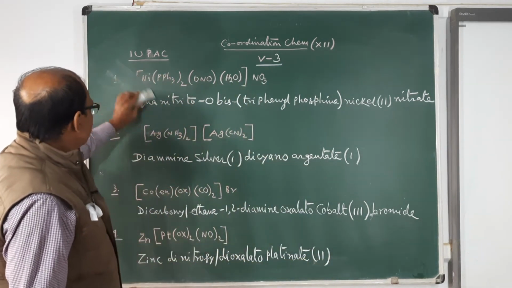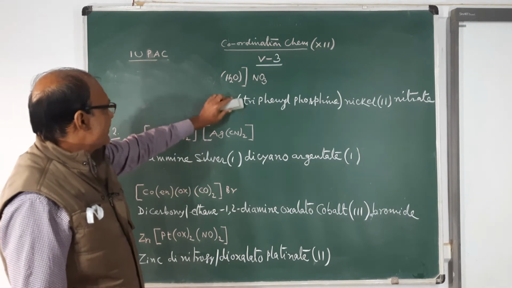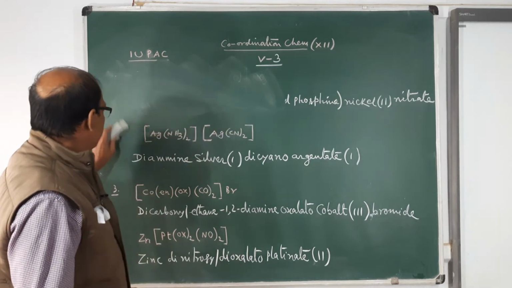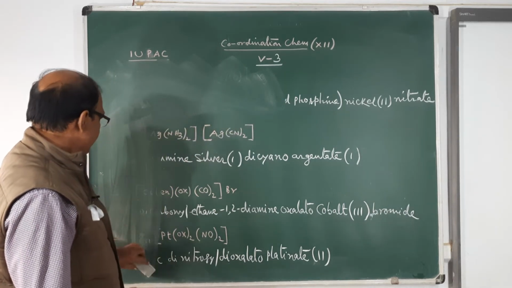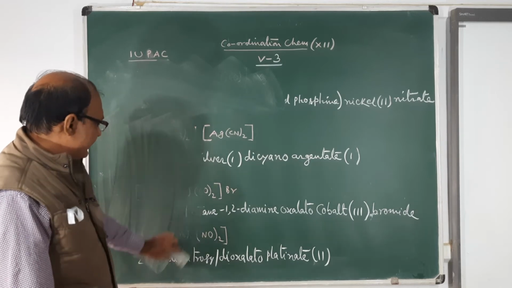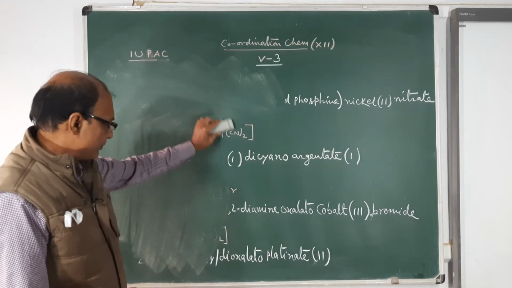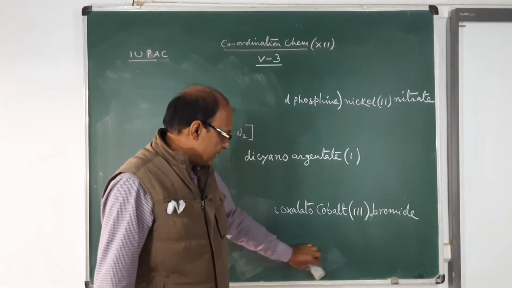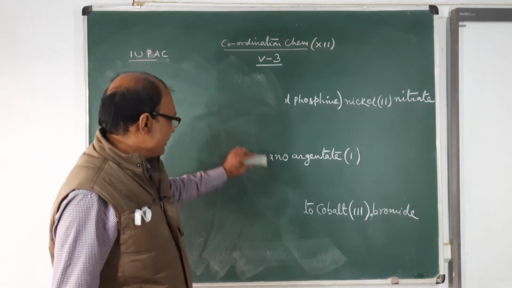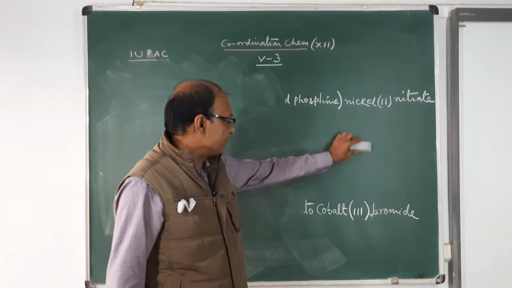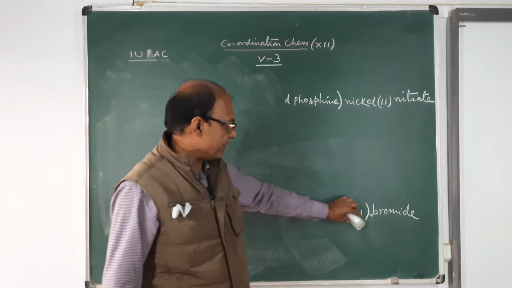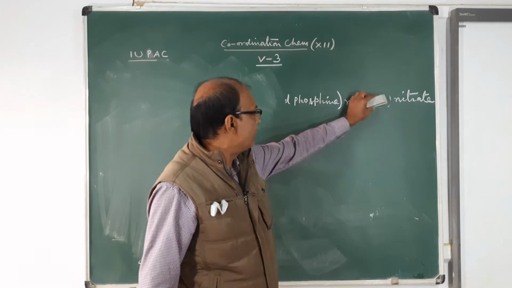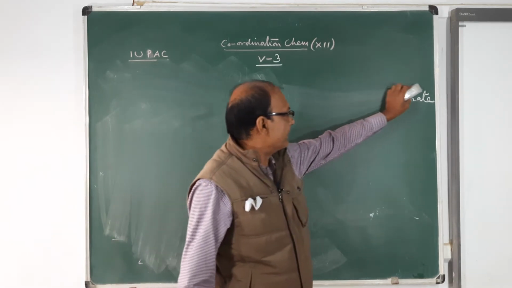Now, next part is isomerism. If we talk about the isomerism of coordination compounds, basically they have two types: one is structural isomerism and another is stereoisomerism. The stereoisomerism part has been deleted by the board from your syllabus.